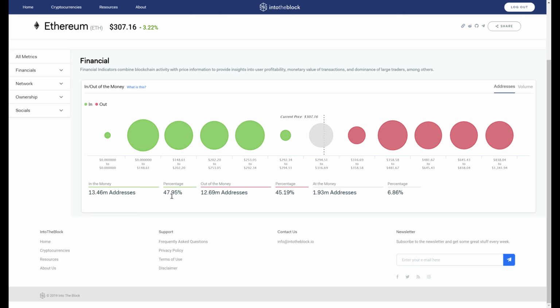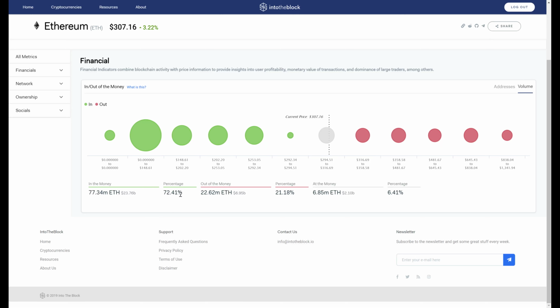So in the case of Ethereum, based on the current price of $307.16, 48% of addresses are in the money, but 72% of tokens are in the money.